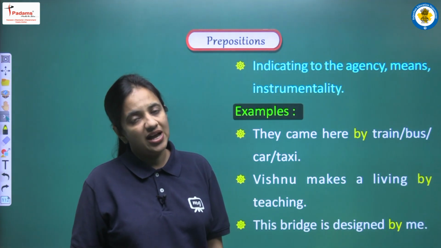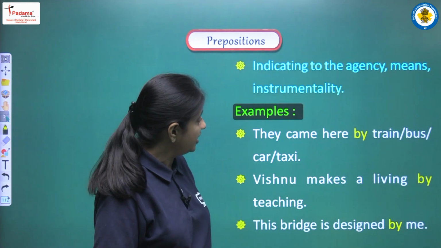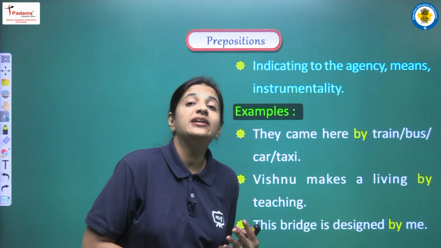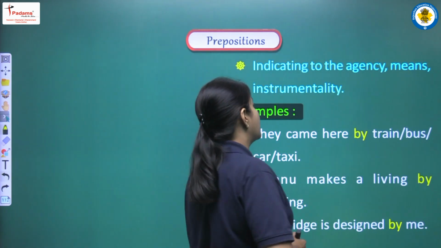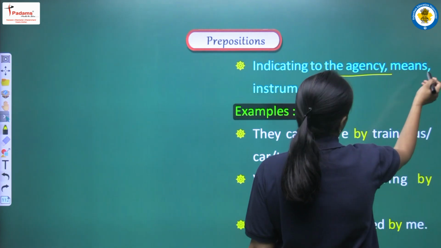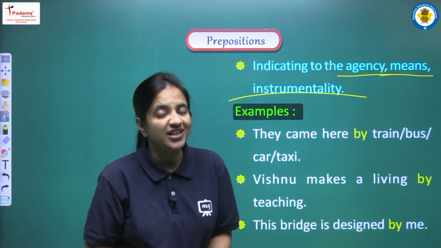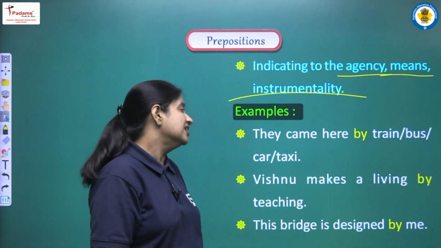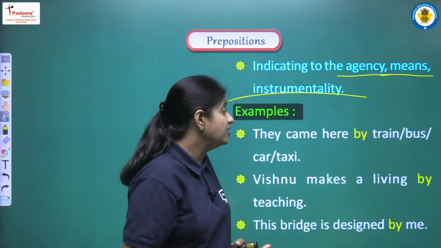Moving on, now we are having another use of by. It is used to indicate the agency, means, or we can say instrumentality. It's a very important use of by. Whenever we are trying to show agency, means or instrumentality of something, some action, then always we have to use by. Let's discuss the examples. The first sentence is, they came here by train. They can be